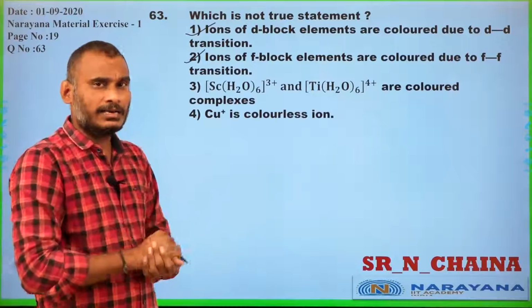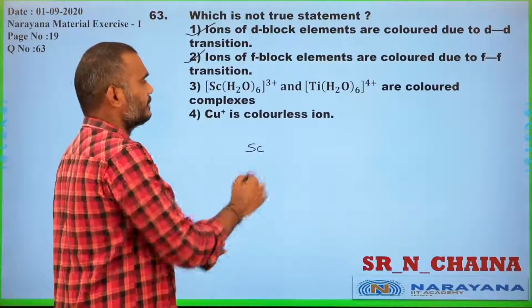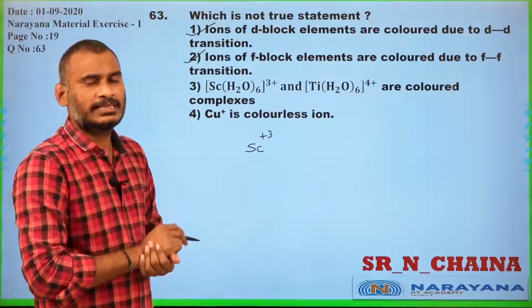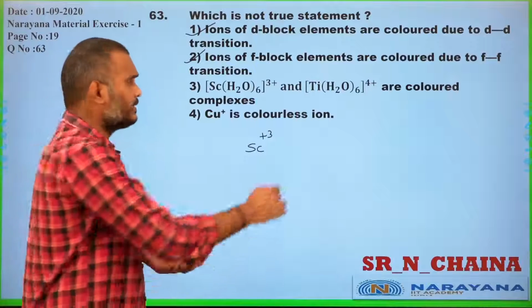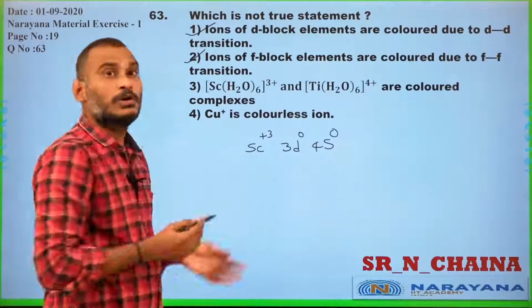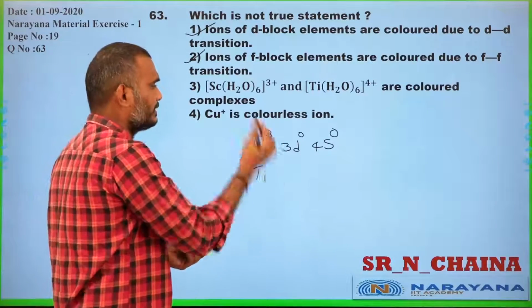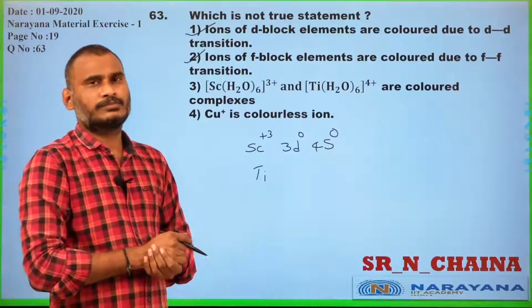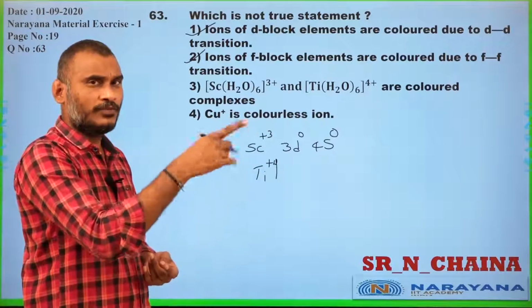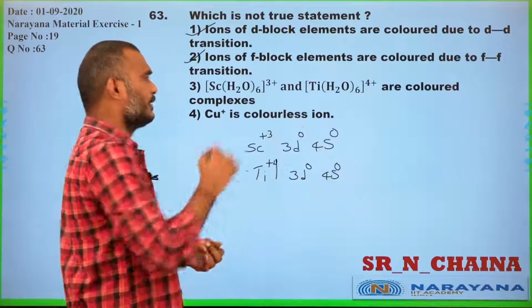Are they colored or not? How could you check? You take scandium 3+. Scandium is atomic number 21, that is 3d1 4s2; for Sc3+ it is 3d0 4s0. No d electron. If you go for titanium, atomic number 22, Ti is 3d2 4s2, and Ti4+ becomes 3d0 4s0.